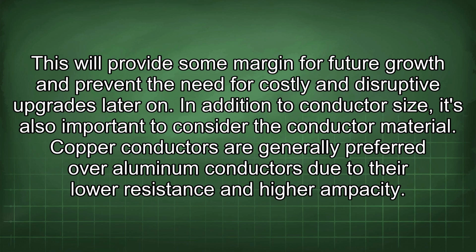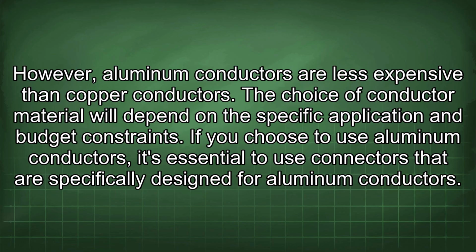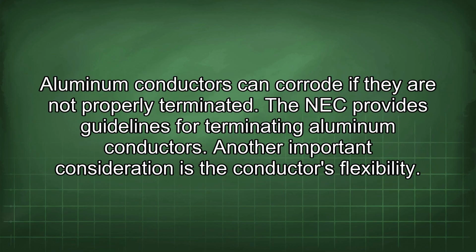Copper conductors are generally preferred over aluminum conductors due to their lower resistance and higher ampacity. However, aluminum conductors are less expensive than copper conductors. The choice of conductor material will depend on the specific application and budget constraints. If you choose to use aluminum conductors, it's essential to use connectors that are specifically designed for aluminum conductors. Aluminum conductors can corrode if they are not properly terminated. The NEC provides guidelines for terminating aluminum conductors.